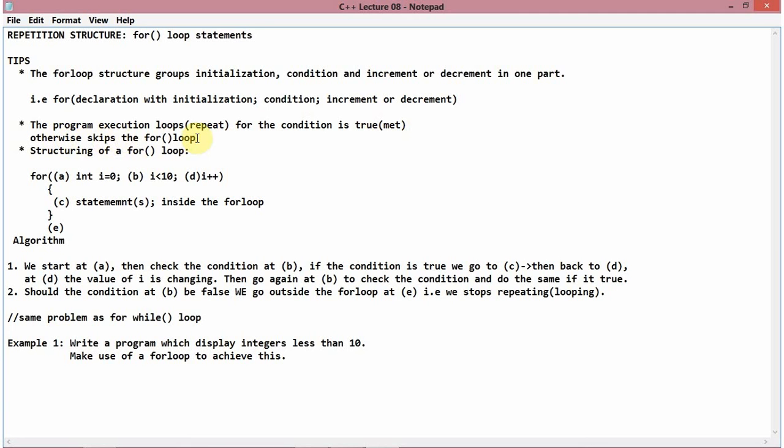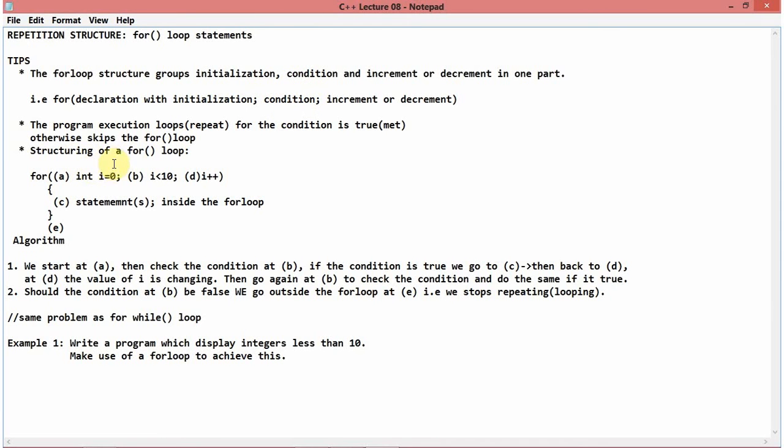Simple as that. The repetition inside the for loop is only allowed given that this condition is true. If this condition is not true, it means you stop the repetition. The exit point will be determined by the for loop.